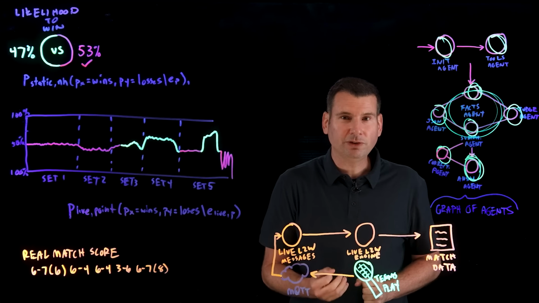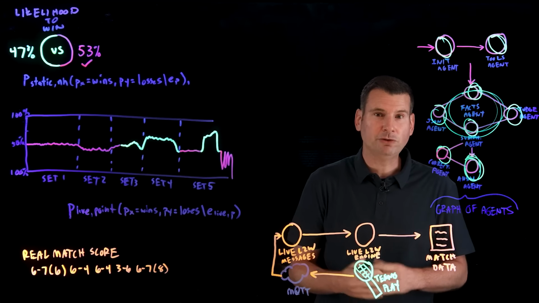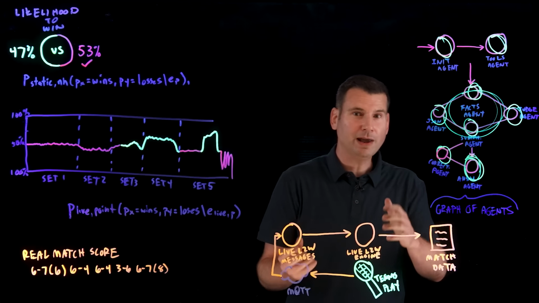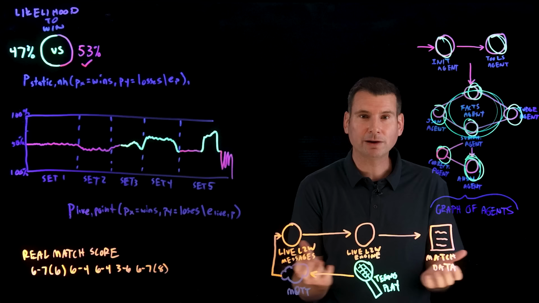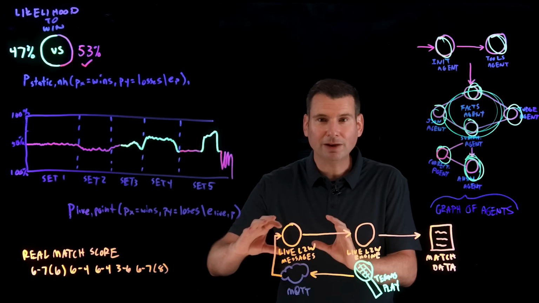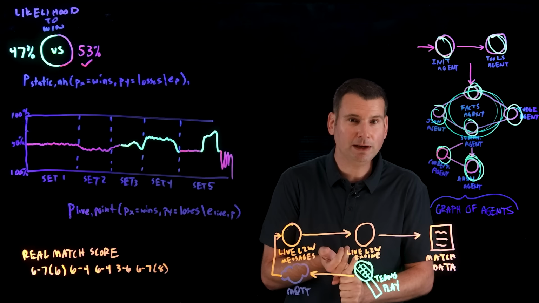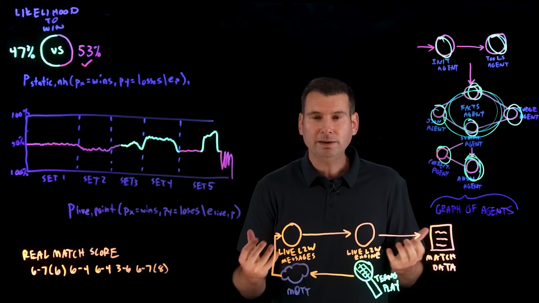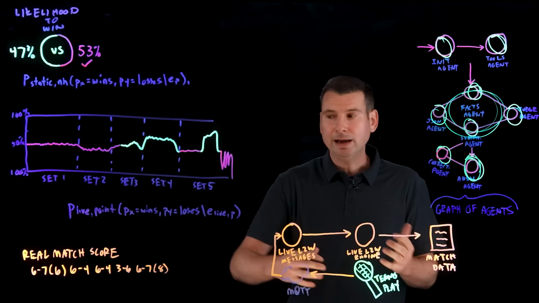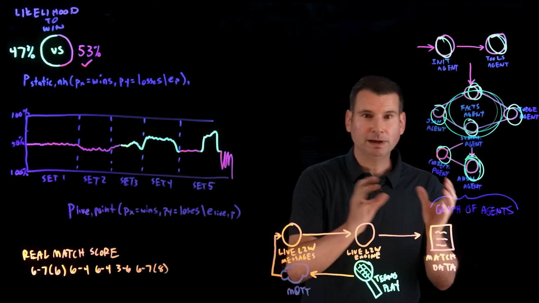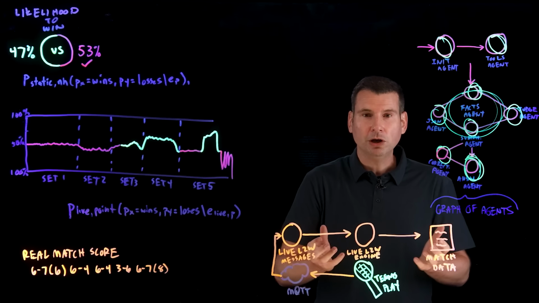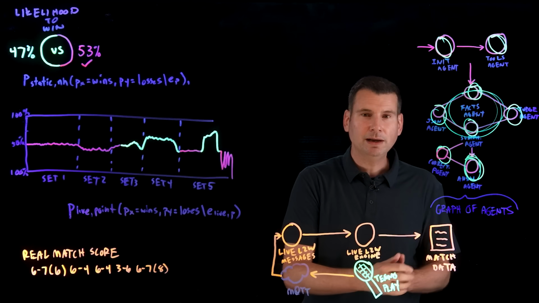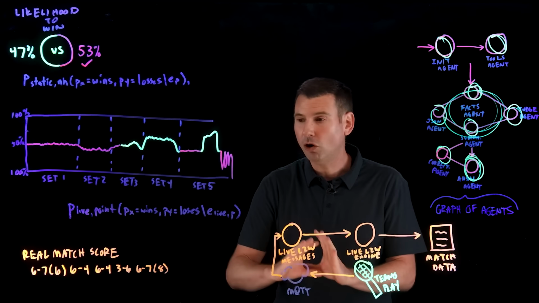Now, the agent-oriented system delivers a real-time intuitive experience by combining the live scoring data with this AI pipeline that interprets fan queries and updates the match insights like momentum shifts and win predictions. By blending AI and streaming data, and combining Gen AI with predictive modeling and this smart UX, this is how we transform that raw data into clear, engaging narratives for tennis fans all around the world.